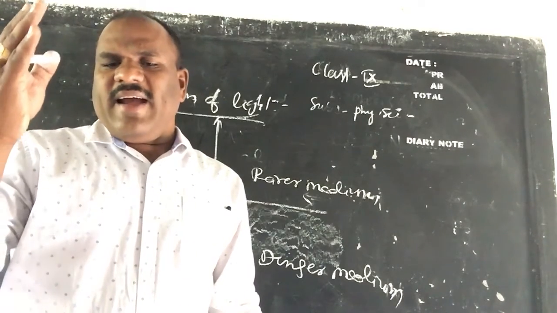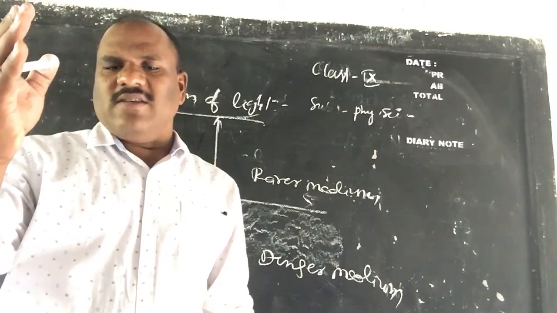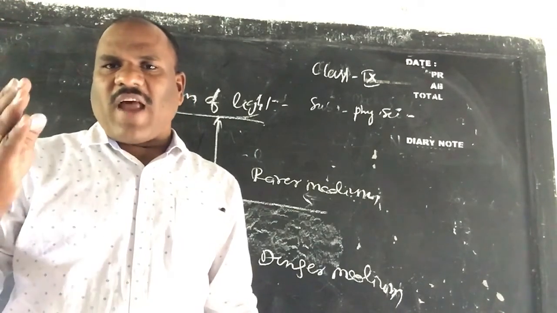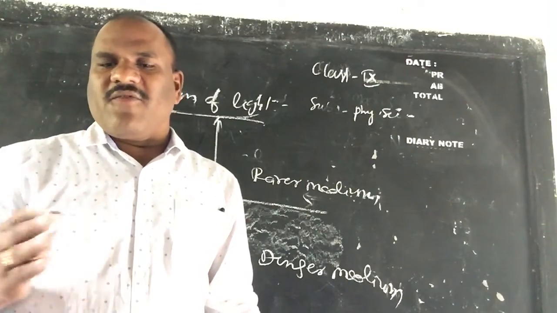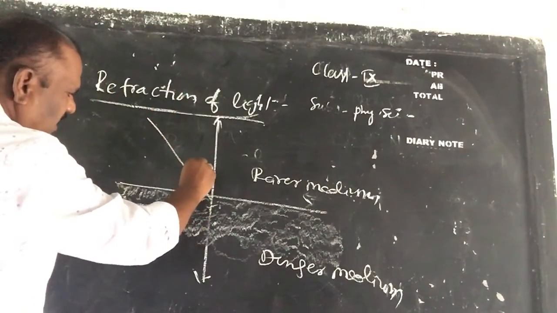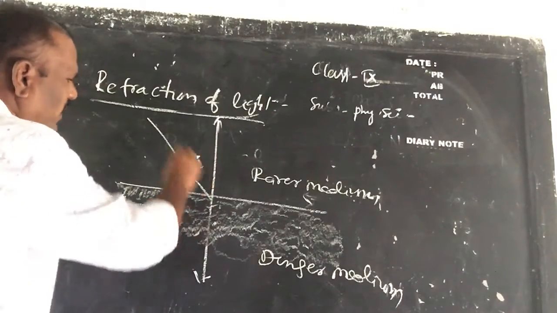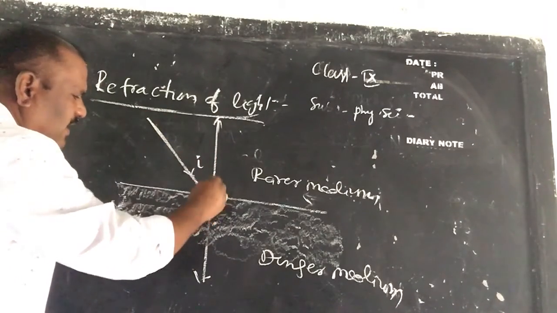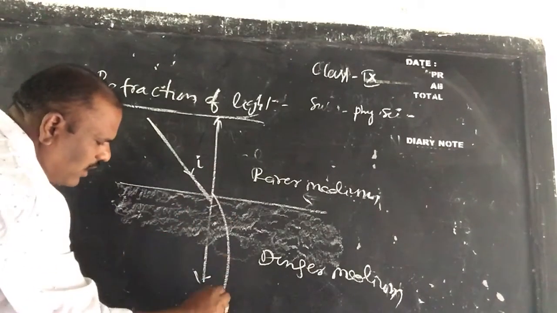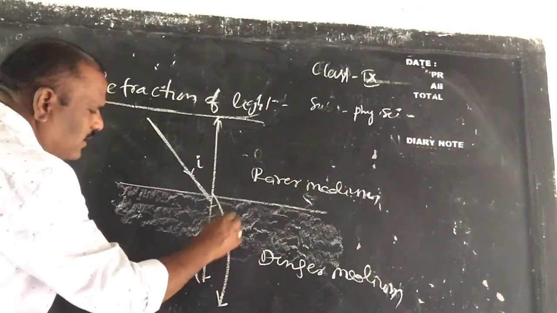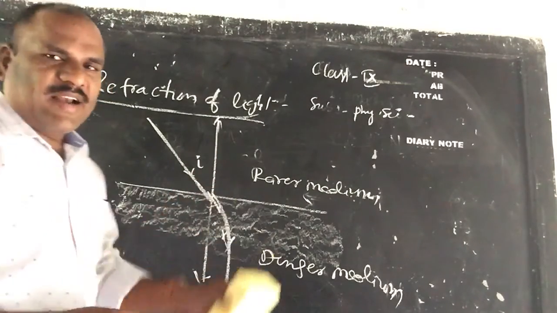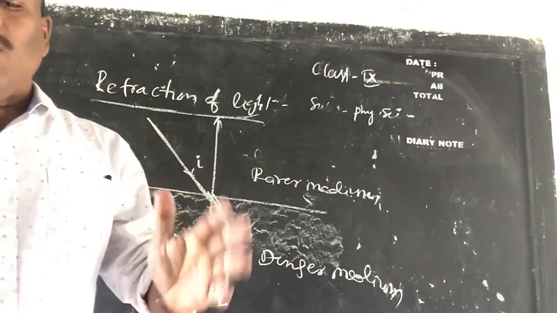When a light ray travels from rarer medium to denser medium, the refracted light ray deflects towards the normal, children. Suppose this is the incident ray, I. So whenever a light ray enters from rarer medium to denser medium, it deflects towards the normal.